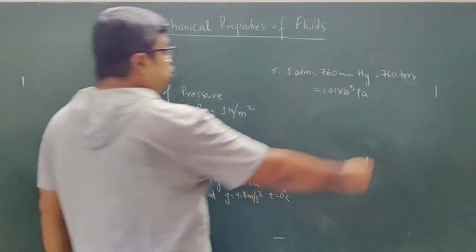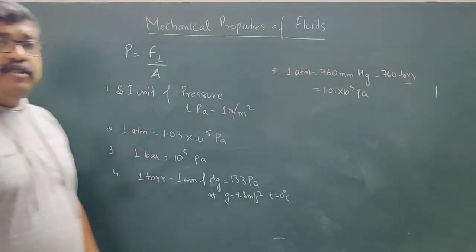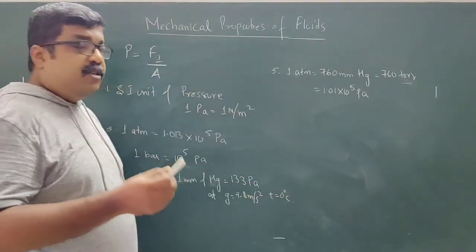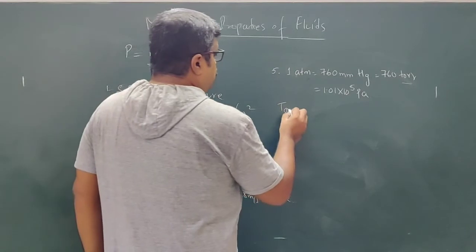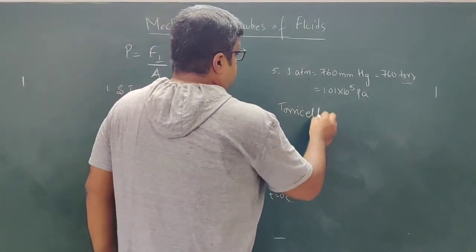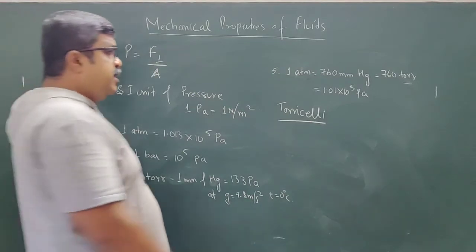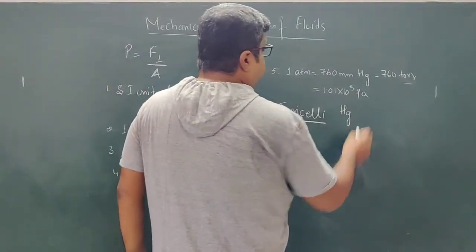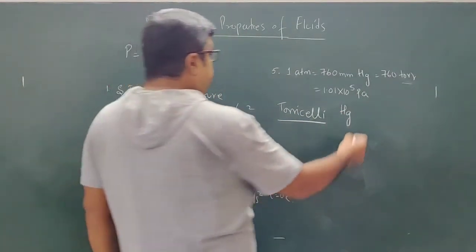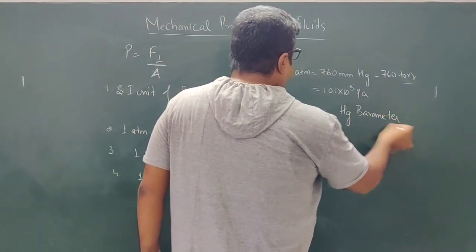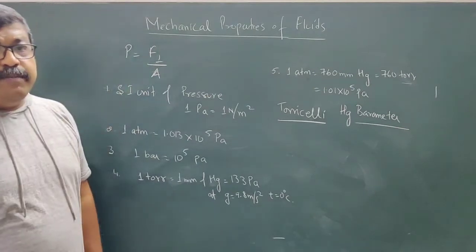Okay. Now why is this term torr used? Because to respect a scientist by the name Torricelli, he was the first person who devised or designed the mercury barometer to measure the atmospheric pressure.